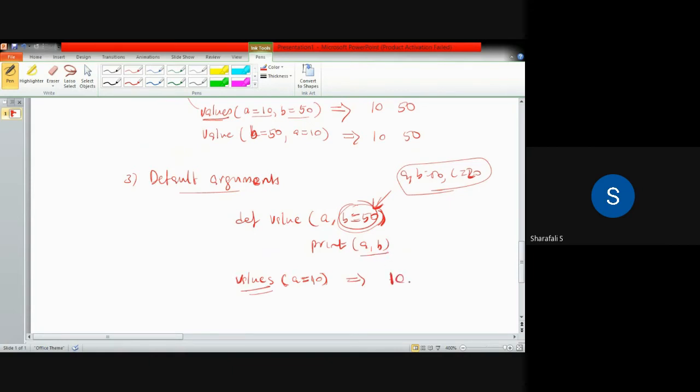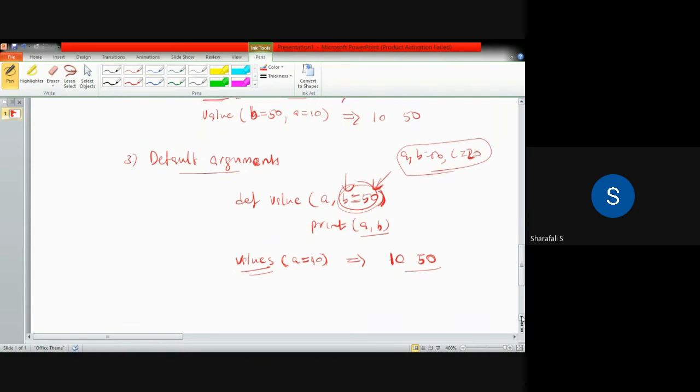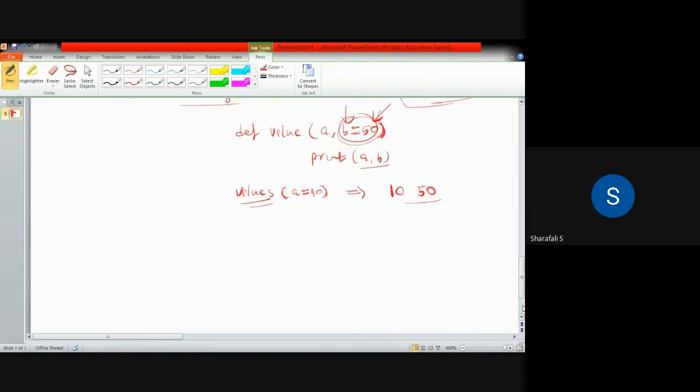So I will be getting the value of b also. So 50 will be printed, and this 50 is already there. It is by default. Okay. So this b is a default argument. Some of the arguments will be assigned some default values. So this type of argument can also be used in a program, and these are called default arguments.